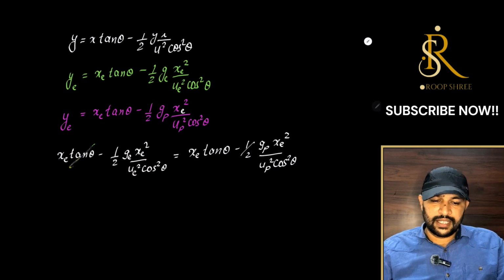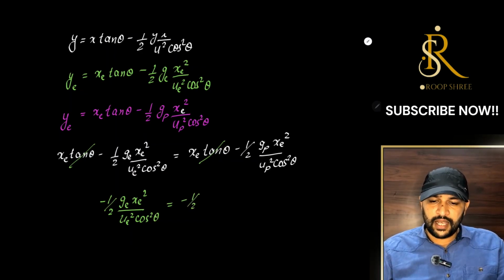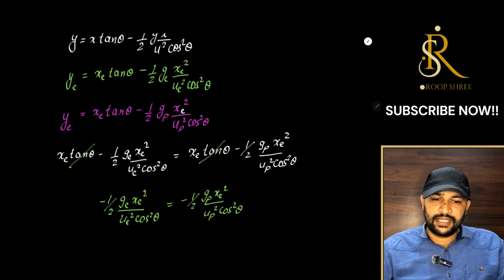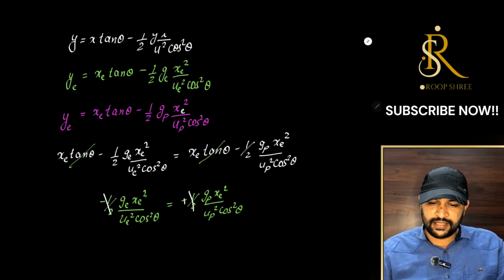So let's cancel out xe tan theta on both the sides. Minus half ge xe square upon ue square cos square theta must be equals to minus half gp xe square upon up square cos square theta, right? Now let's cancel out our half, minus half and minus half cancelled.